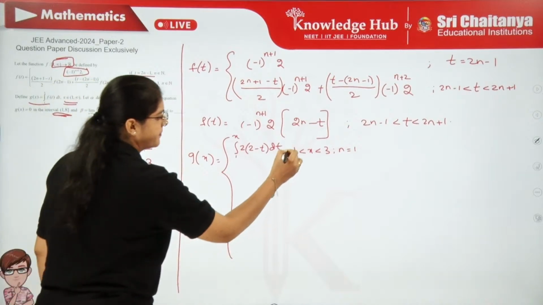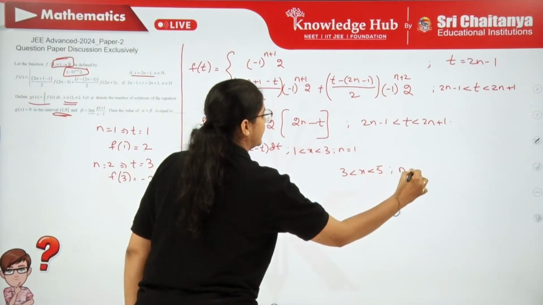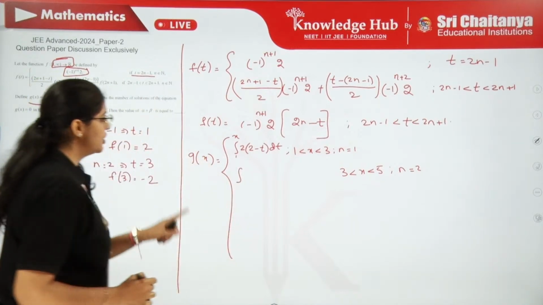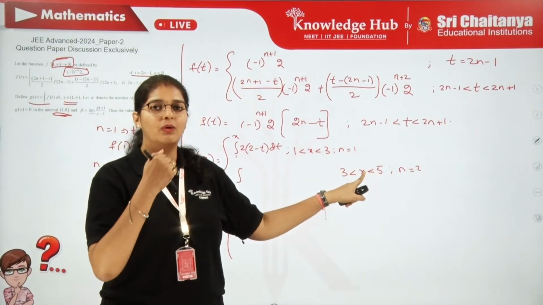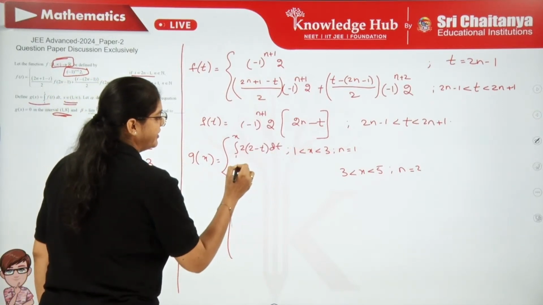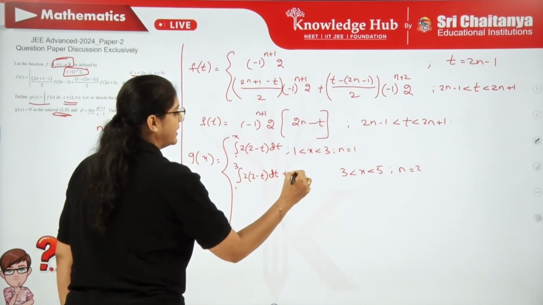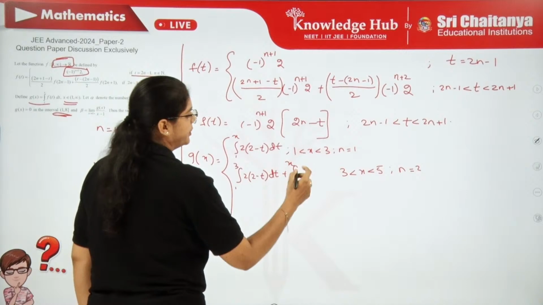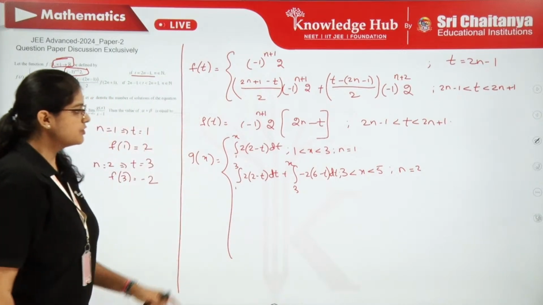This is the function. Next, when x is from 3 to 5, in this case you have to put n equals 2, then only we will get the integers 3 to 5, right? Here g of x actually starts from 1 to x. Now x is from 3 to 5, but the lower limit is 1, so you have to be careful. You always start from 1. So 1 to 3 we already have, where the function is 2 times (2 minus t) dt. Then we start from 3 to x, with n equals 2. Here if you put n equals 2, you are going to get minus 2 times (6 minus t) dt. Right? So like that we have to keep on solving.